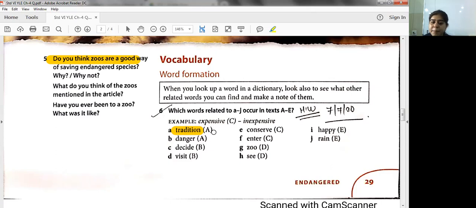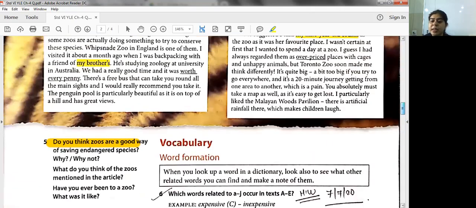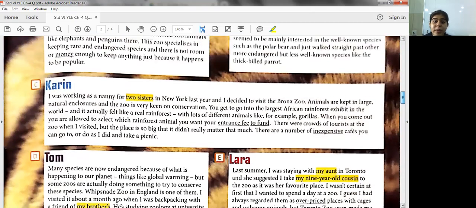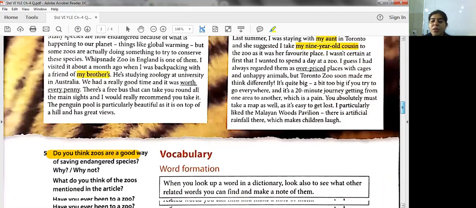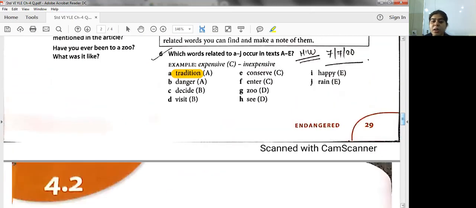So let's do an example for the first one and the rest will be your homework. For example, tradition. They have said that it is in text A. So you have to read the text and identify where the word tradition is. It's over here on the fourth last line: there are no traditional zoos. So you see tradition was given and here the suffix al is added. So you're going to write traditional over here in front of the word tradition.